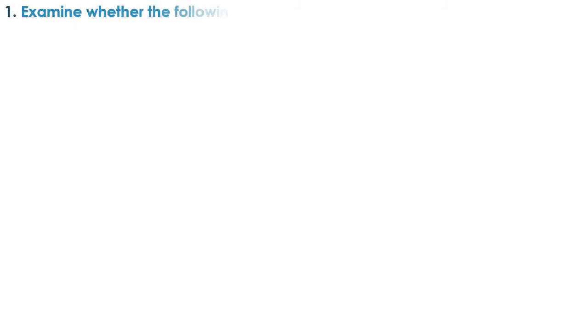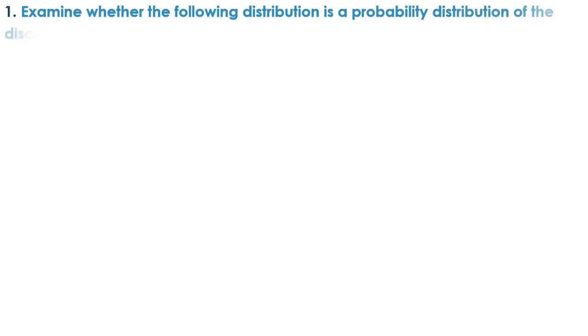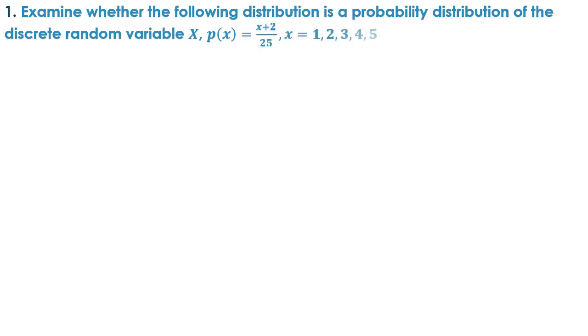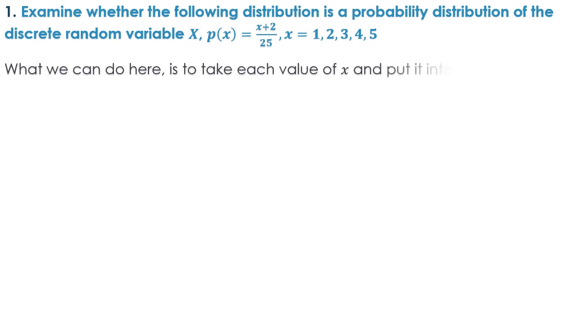We have to examine whether the following distribution is a probability distribution or not of the discrete random variable x. Now the distribution is given as p(x) is equal to (x + 2) upon 25. So this is a kind of function, and the values of x are already given: 1, 2, 3, 4, 5. So what we need to do here is take each and every value of x and one by one put it into the function of p(x) given.